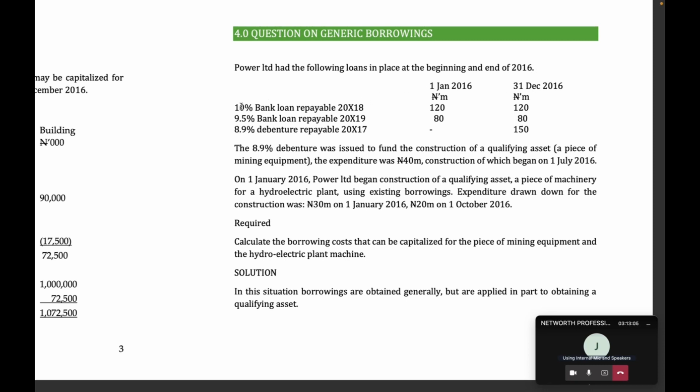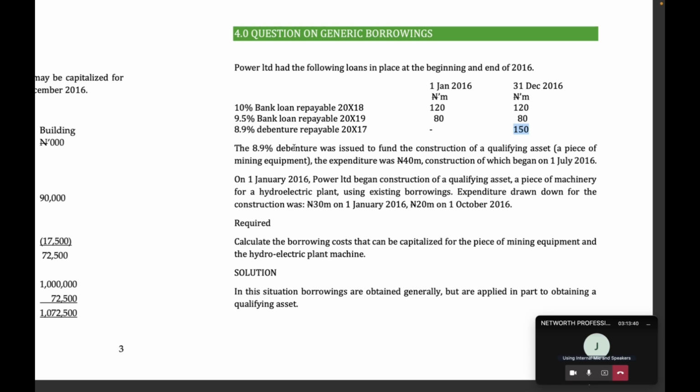So it had a 10% bank loan, 9.5% bank loan, 8.9% debenture. So these are different funds, right? For the bank loan and this other one, they were there, that means he has taken it before this period. So that's why it is there at the beginning and at the end. But for this one, since it's not here at the beginning, that means he took it during the year.